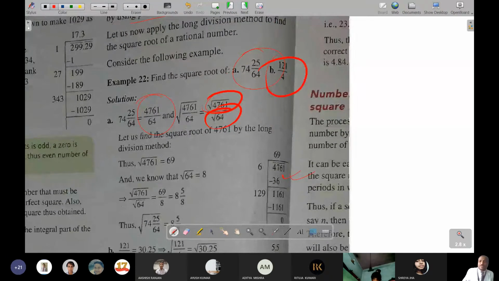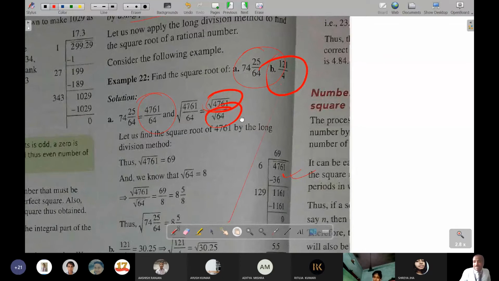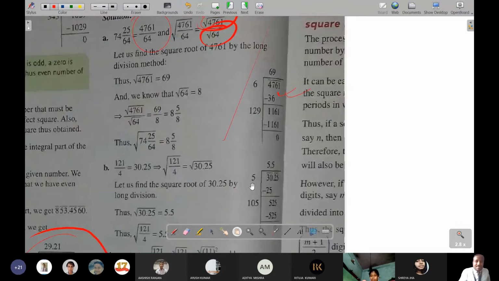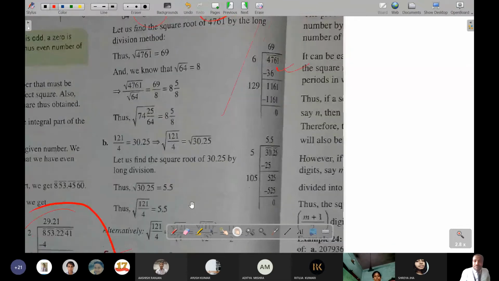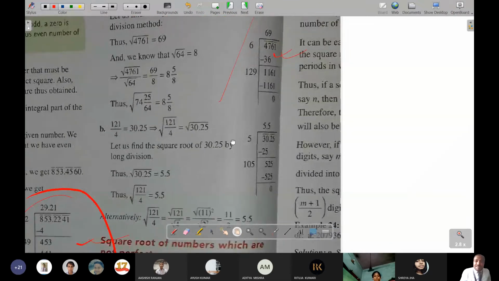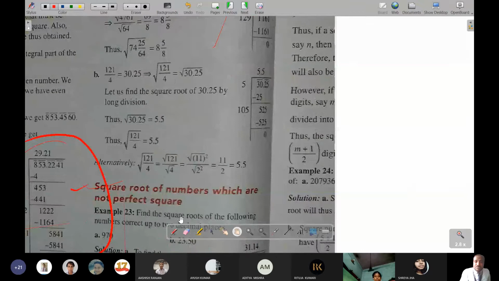So here 121 by 4 is brought into decimal first, and then by using the division method it has been found like this, 5.5, or alternatively it can be done like this also. That means root of 121 is 11 and root of 4 is 2, so 11 by 2 is equal to 5.5. Are these two examples, A and B, clear?